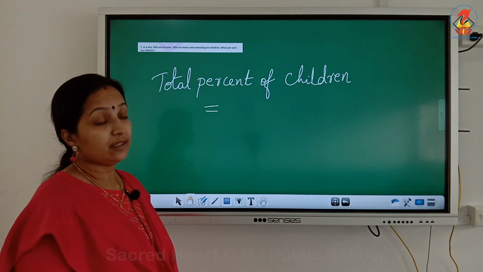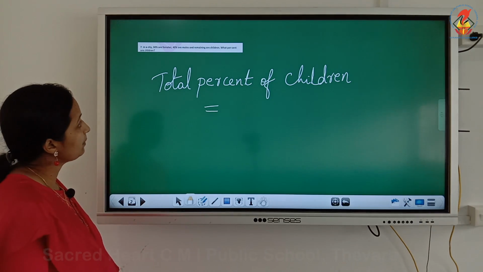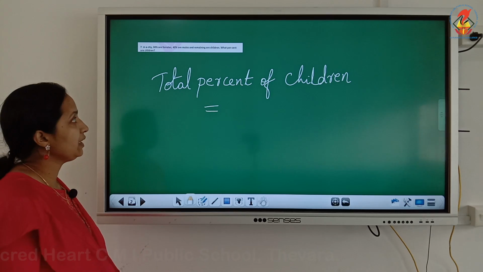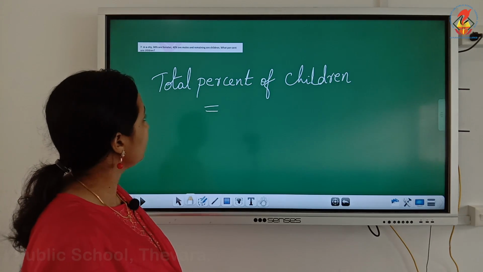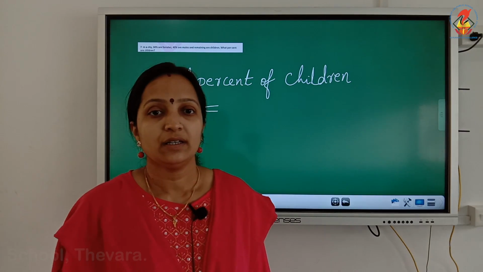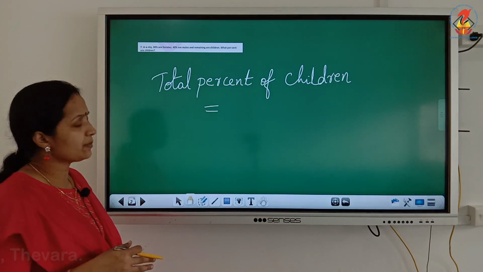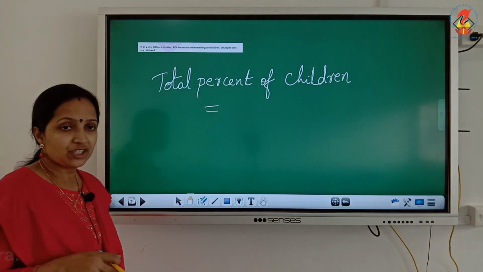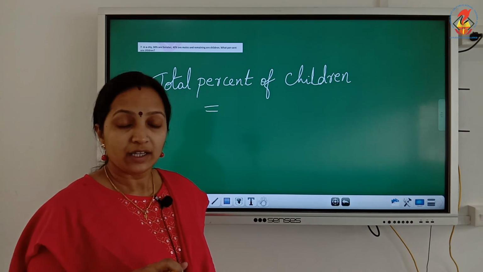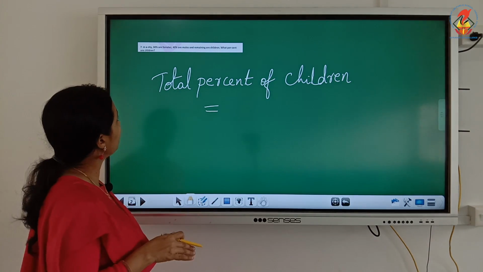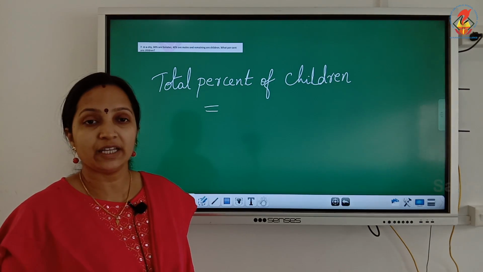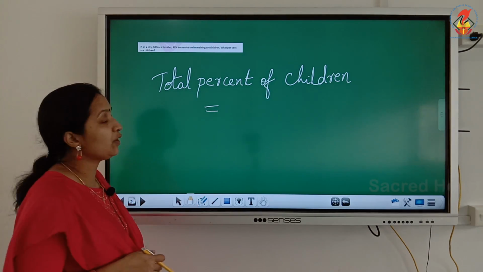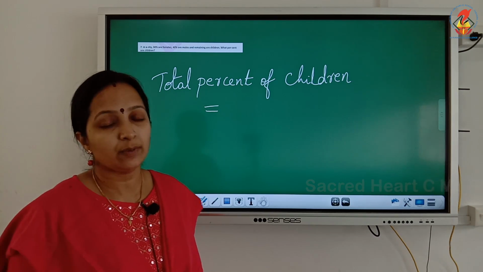In a city 30% are females, 40% are males and the remaining are children. What percent are children? We have to find the percent of children. Suppose the total population is 100. If the total population of a city is 100, we can say 30 females and 40 males are there and the remaining will be children.